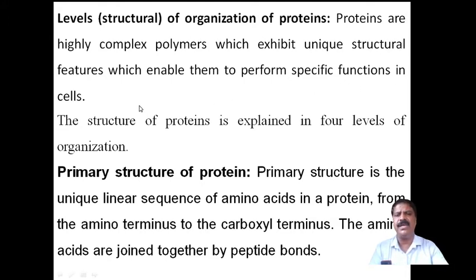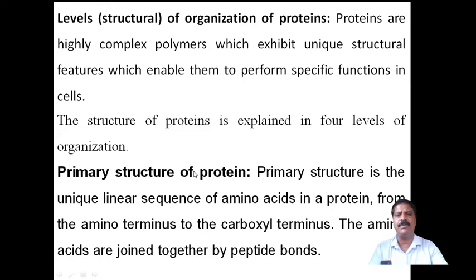When molecules join together and form a structure, it gives a definite property that enables a specific function in the cell. The structure of a protein can be explained in 4 levels of organization.